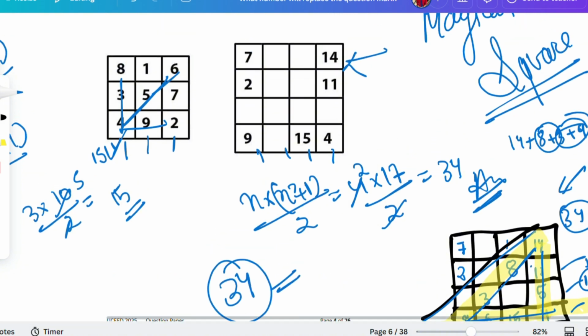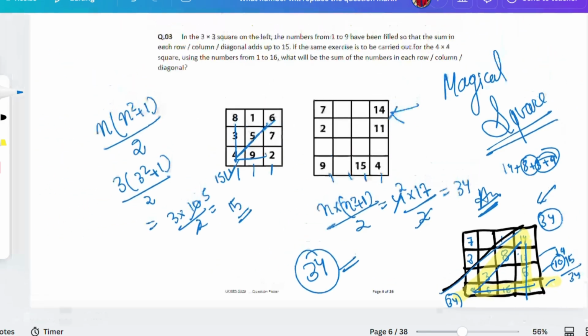Basically, it might be possible there is another way to solve this one. But as per my knowledge, I knew this formula before, when I was preparing for the UCEED in past days, I solved this question one time, I guess. So I was remembering this, n into n square plus 1 divided by 2. So it might be easy for those who knew this. And for those who knew the other trick, like 7, 2, 1, 8, and 3 and 6 and 5 and 4, overall this would be the formula.